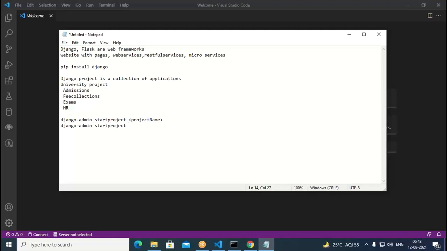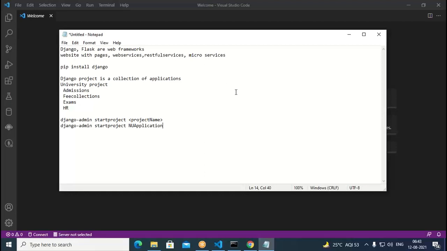So I say this as NU, NU application. That means it's a New York University application. I write something like this. Or Nehru University application also I can say. So this is the project I want to make.